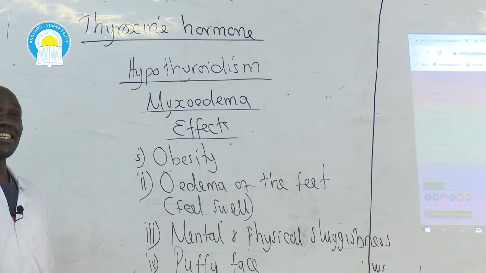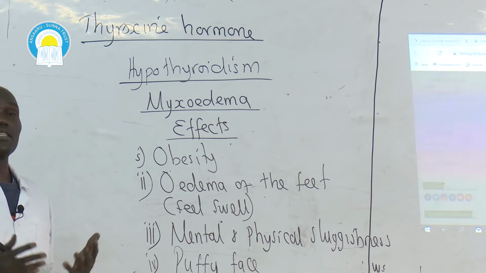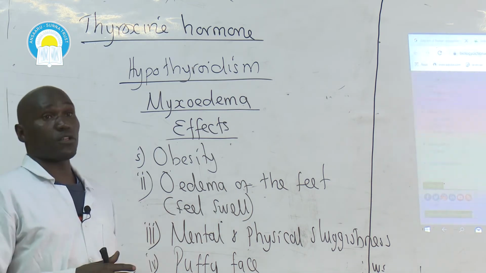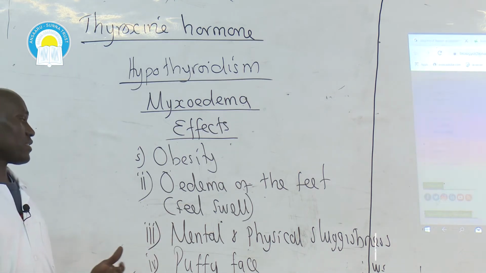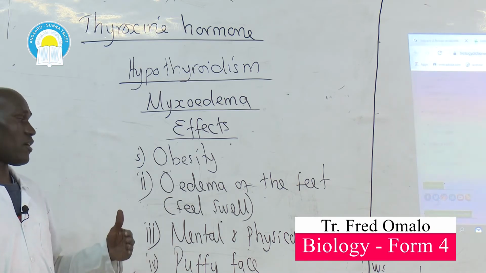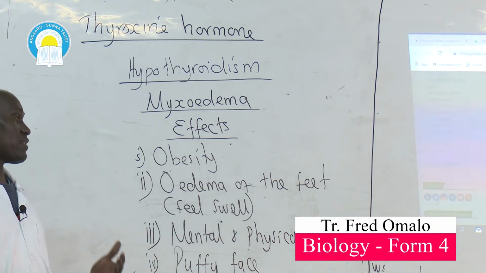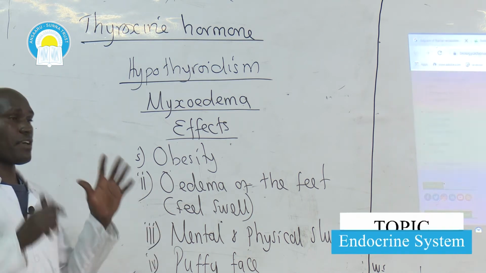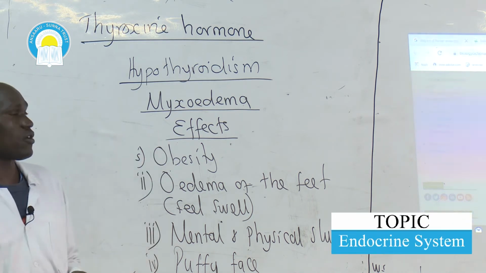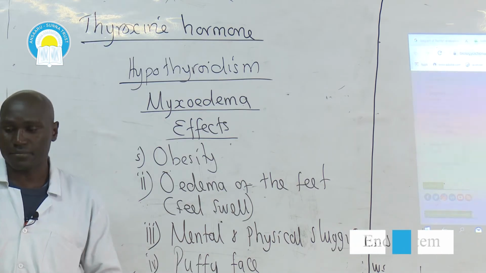Mental and physical sluggishness because the rate of metabolism is slow. If the rate of metabolism is slow, then energy will not be provided to the brain or the muscles. That makes the person physically and mentally sluggish or slow. Then the face will be swollen. In that case, we talk of puffy face.